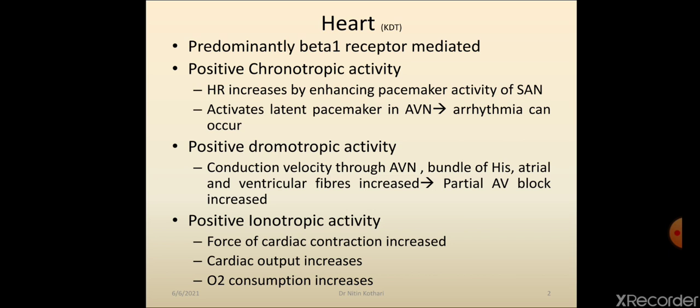They also have positive inotropic activity. Inotropic means force of contraction. Cardiac contraction is increased. When the cardiac contraction force is increased, cardiac output increases, and because the cardiac contraction increases, cardiac work increases, so proportionately oxygen consumption also increases.